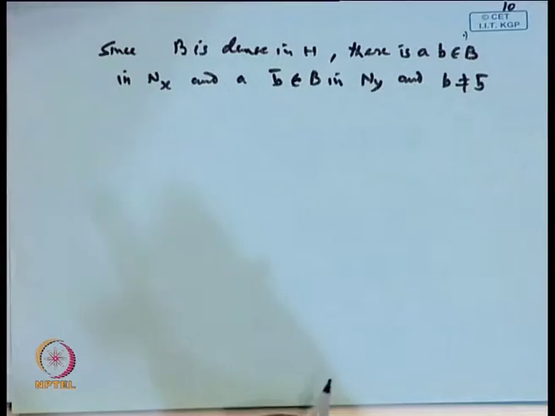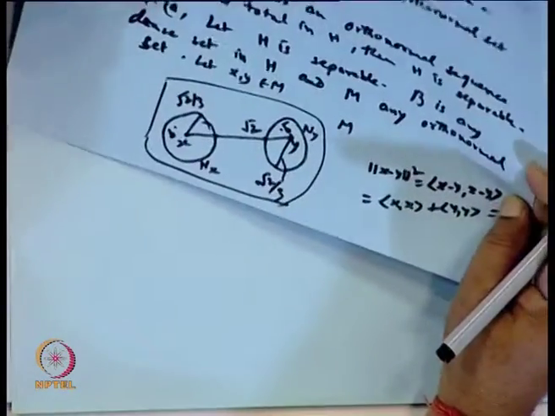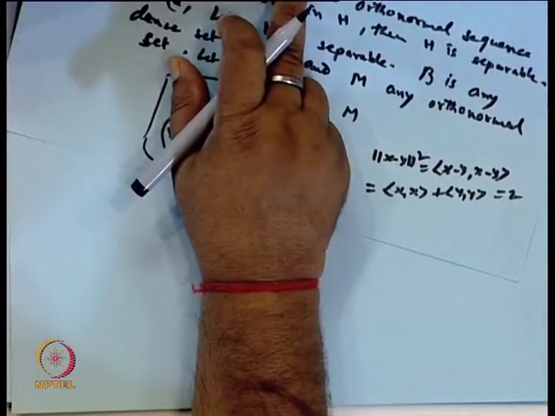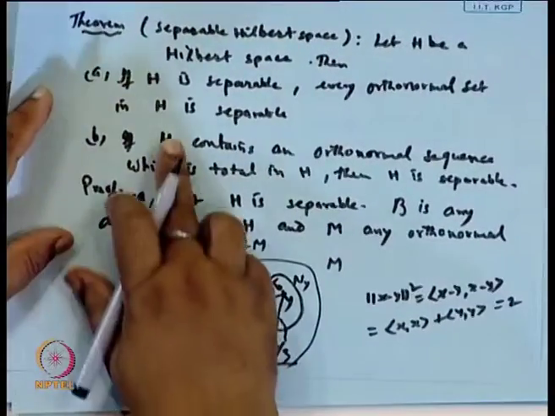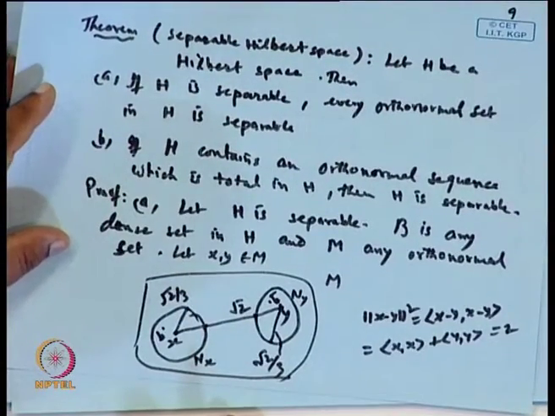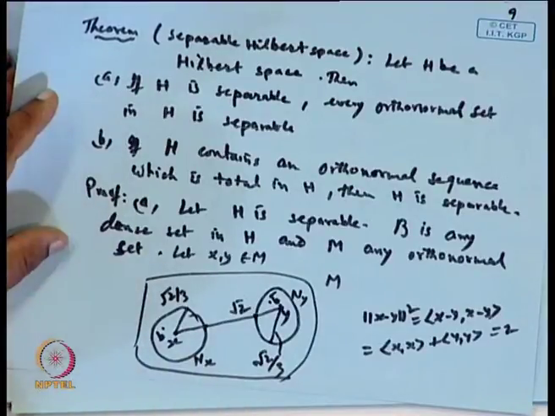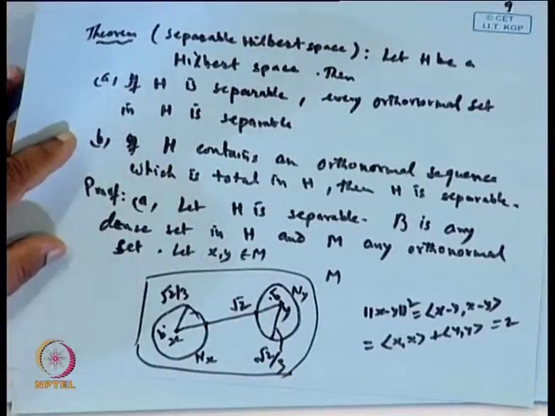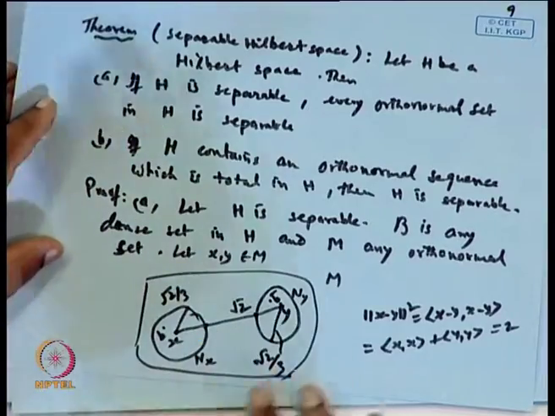Now what we want to show is that H is separable, so it must have a countable subset which is dense in it. We are assuming this by contradiction. Suppose it is not separable.